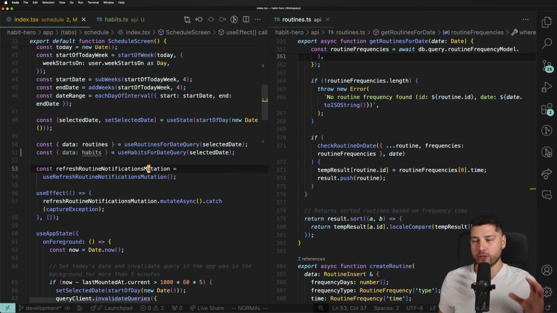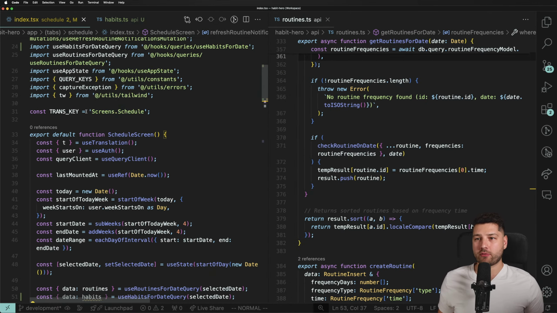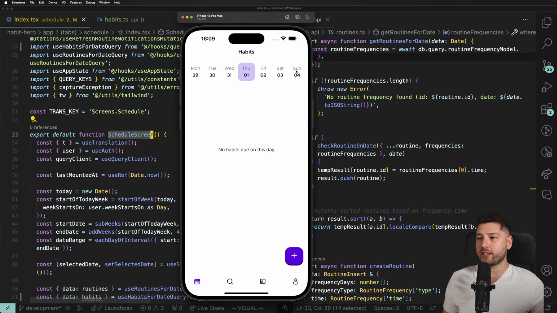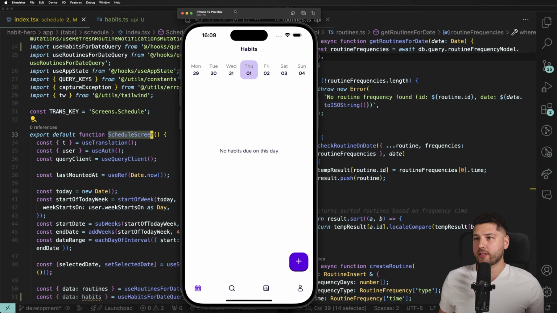So we're on the schedule page, right? This is the schedule screen, so this is the screen that you're seeing over here. You guys can see that. We have the schedule screen, and here at the top, you have a list of dates. So we're on Thursday, August 1st, right?